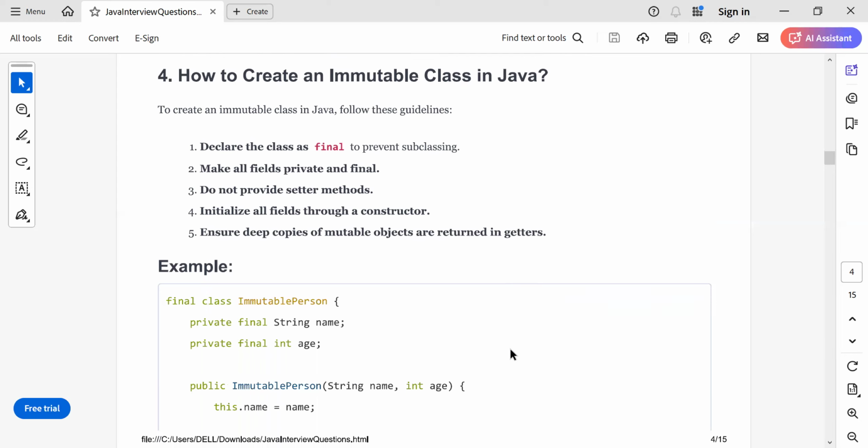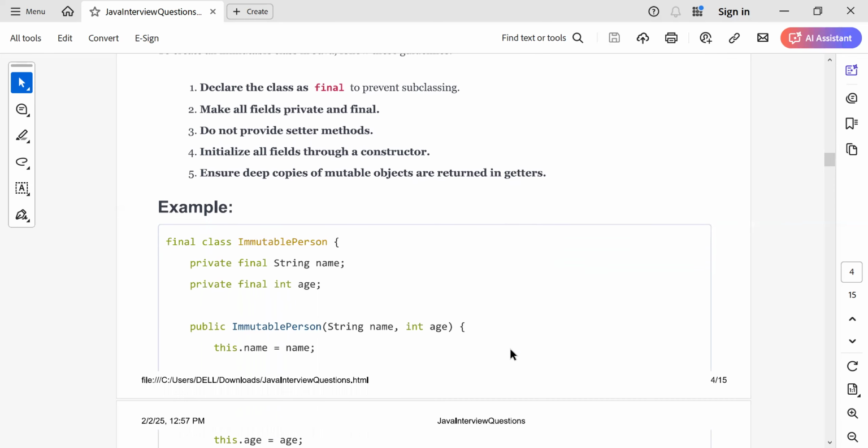First, declare the class as final to prevent subclassing. I'm trying to create an immutable person, and I've declared this class as final. Why did I declare this as final? Because I want to prevent subclassing. I don't want anyone to inherit from this class and change the behavior. That is the first step.